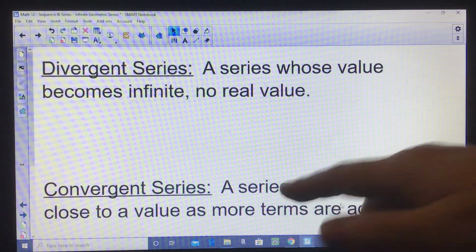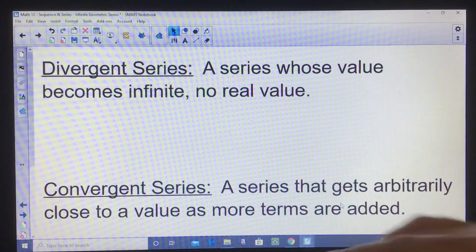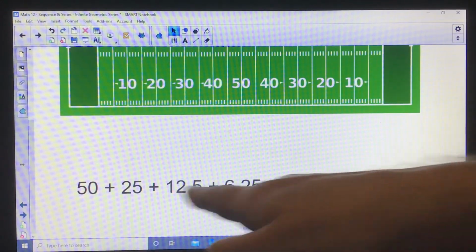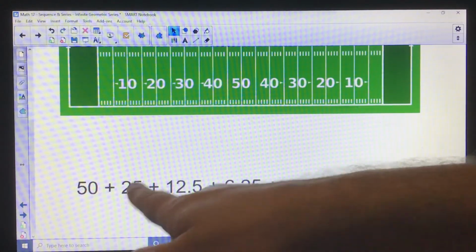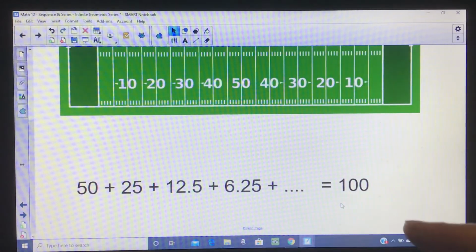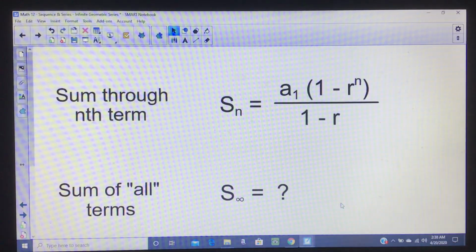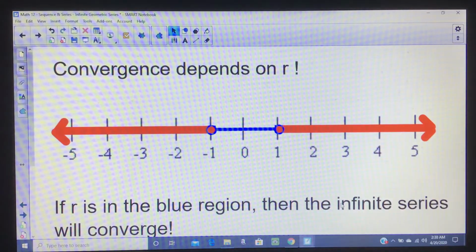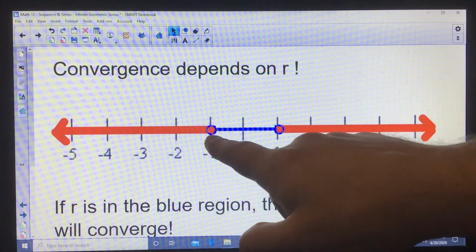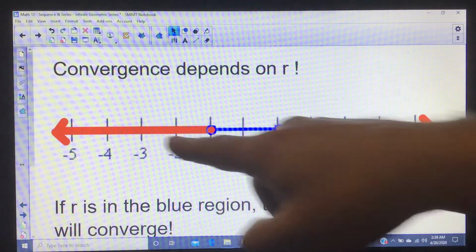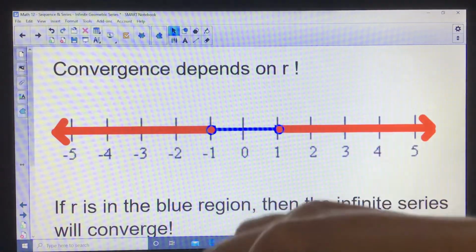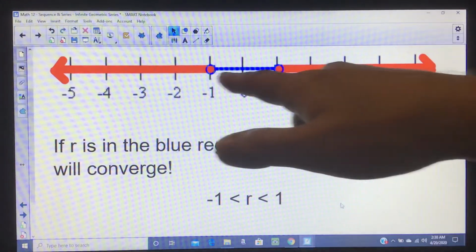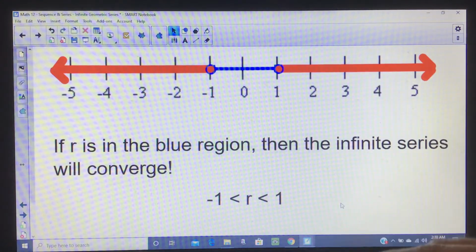So why was the football series convergent? Well, it's convergent because its common ratio is 1/2 or 0.5, right? Multiply by 0.5, 0.5, 0.5, 0.5. Well, if you multiply by 0.5, you're right here, and that means that your series will converge. So if your series is convergent, now you know when it does and when it doesn't. Basically, look at the common ratio and see if it's in this section here. If it is, you'll converge.